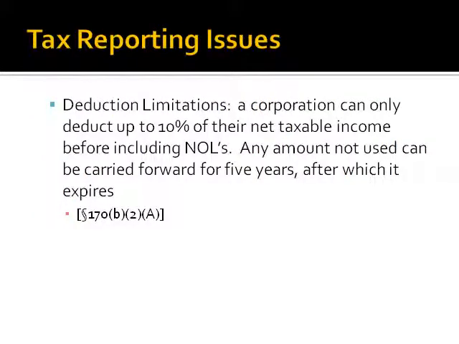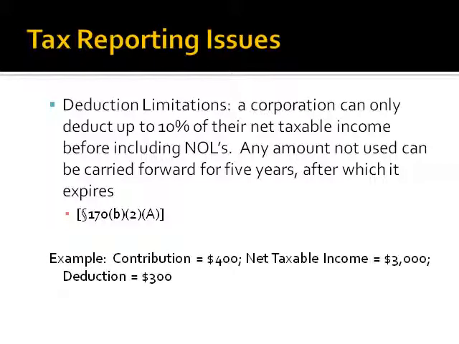There are deduction limitations for tax reporting. A corporation can only deduct up to 10% of their net taxable income before including NOLs. Any amount not used can be carried forward for 5 years, after which it will expire. An example, consider a contribution of $400, but the net taxable income for the company is $3,000. With a 10% limitation, that means the actual deduction can only be $300.